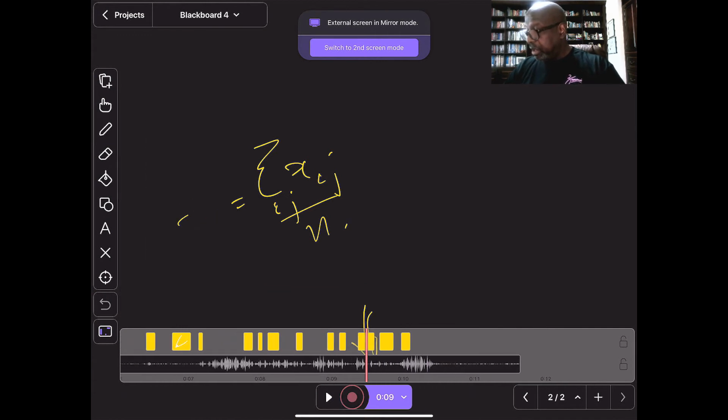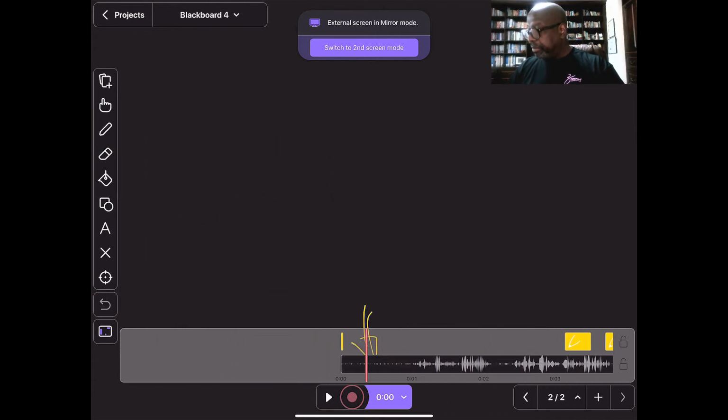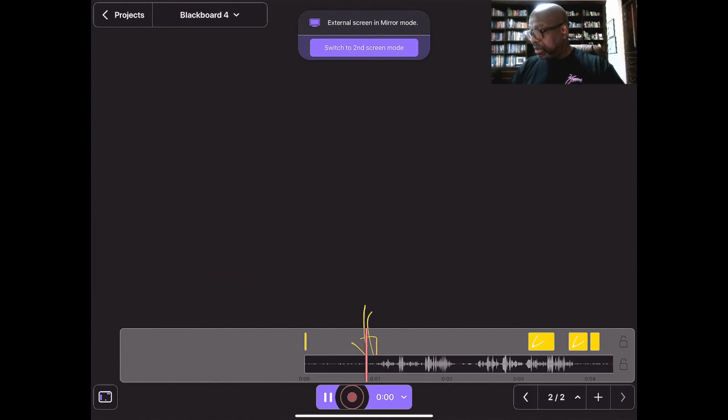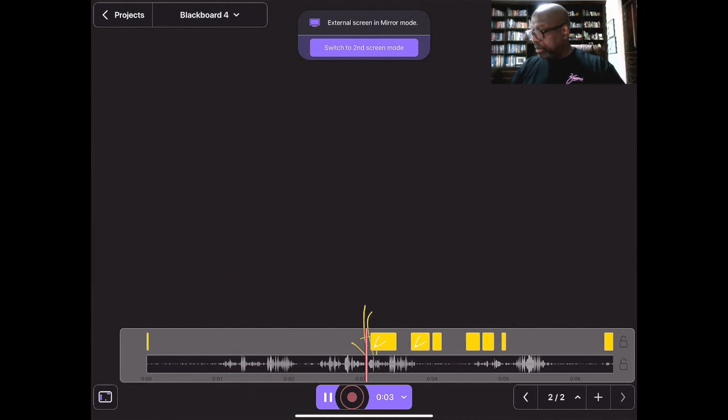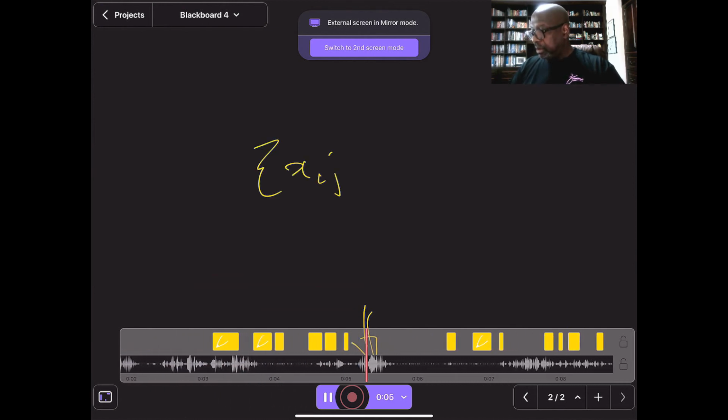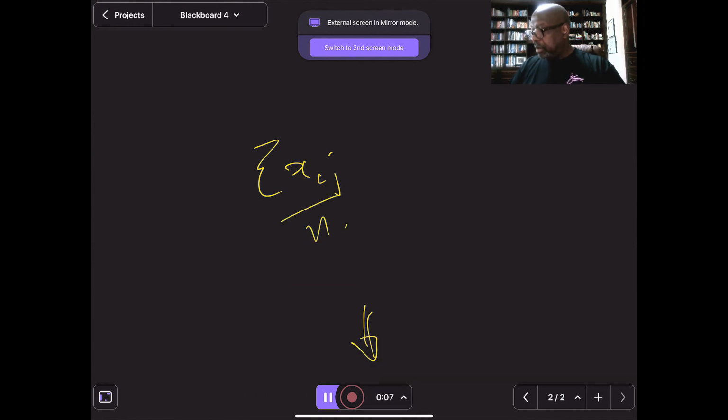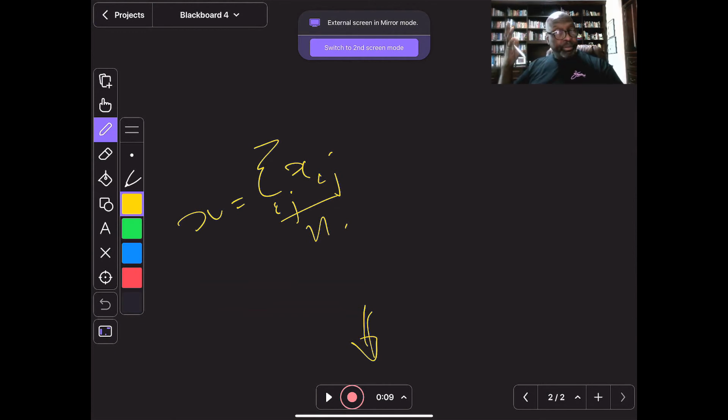So if I go back here and replay that, it plays back what I wrote: x_ij over n over i of j is equal to x bar. So there you go. Essentially I could use this app and record a tutorial directly onto my iPad and then export it to any location that I want to, Google Drive, YouTube, Vimeo, etc.